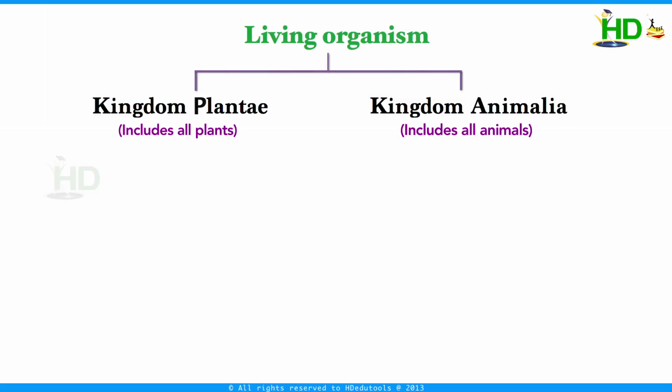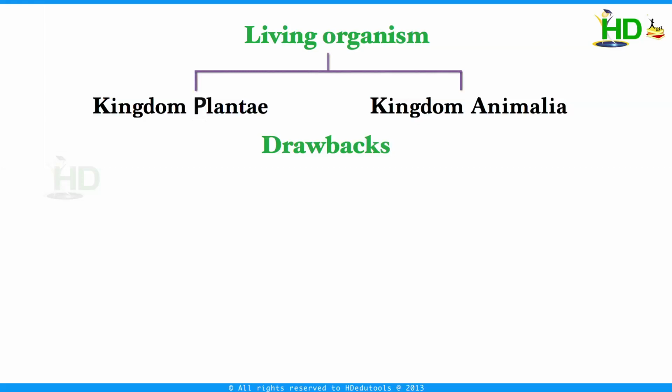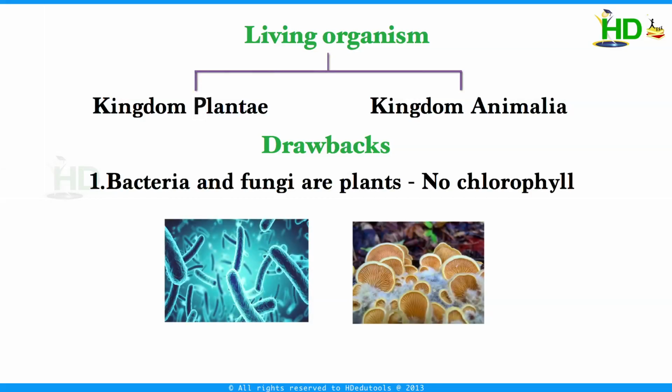But this scheme has some drawbacks. Do you know bacteria and fungi? Are they plants or animals? Yes. According to this classification, they are plants. But they have no chlorophyll and do not carry out photosynthesis, even though we are considering they are plants. So this is one of the drawbacks.